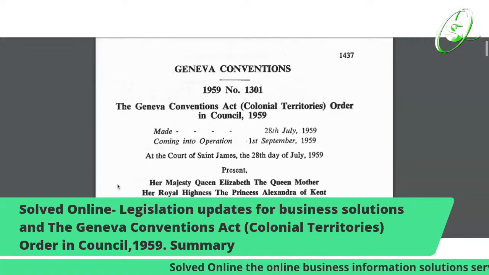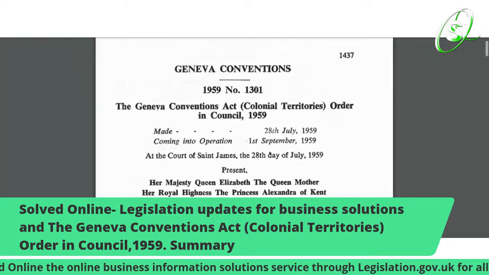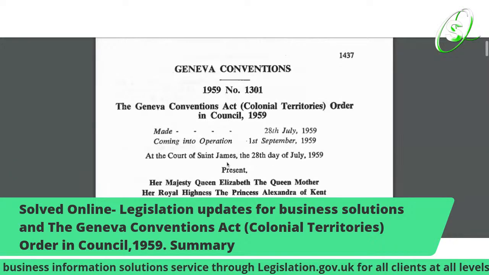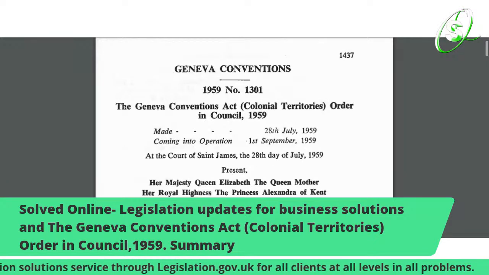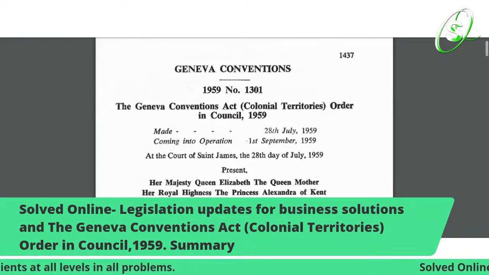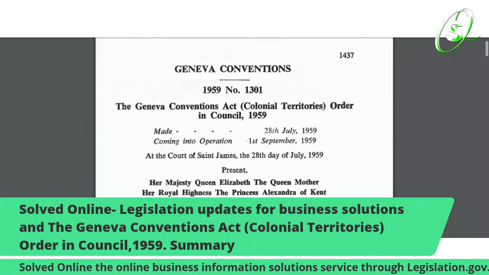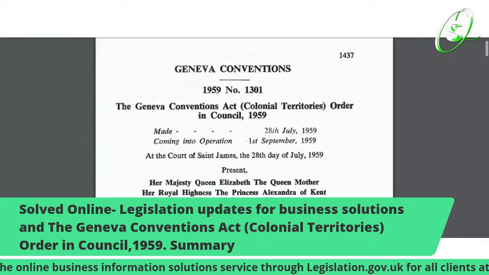Only a king. So as it shows you, at the court of Saint James, the 28th day of July 1959, present Her Majesty Queen Elizabeth, the Queen Mother, Her Royal Highness the Prince Alexander of Kent.